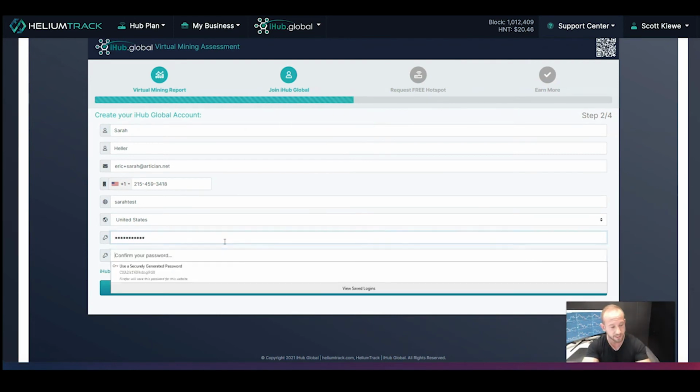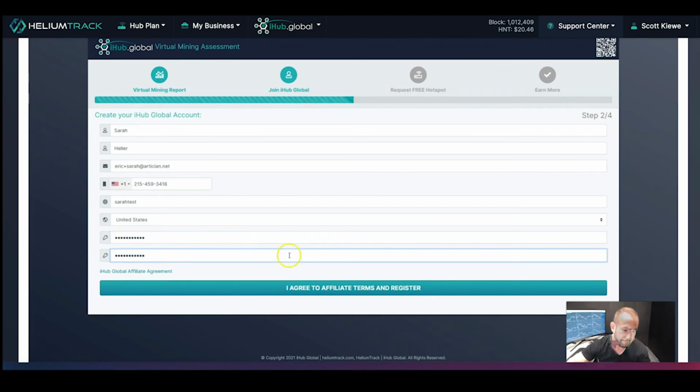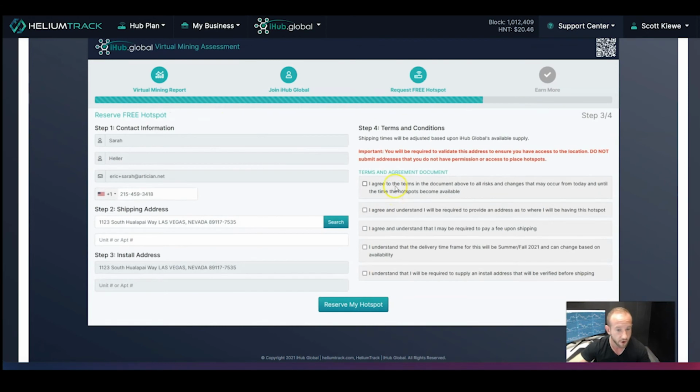So Sarah's going to finalize her account, okay? And she's going to agree to the affiliate terms and register. And what this is going to do is create her account, and look, this is already all populated for us. This is now her ability to finalize and reserve her hotspot deployment from iHub Global right away. Okay, we went over this in step 1, and that is if you signed up to iHub Global via an affiliate link and not a virtual mining assessment, you could reserve your hotspot once you log into Helium Track. In this case, if you're invited via a virtual mining assessment, you get to do this process right away.